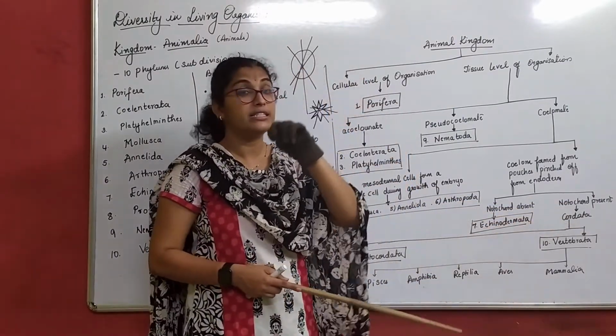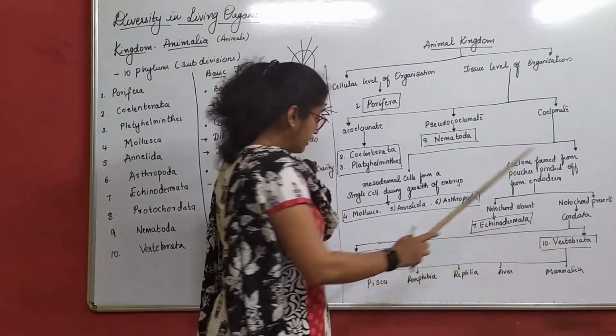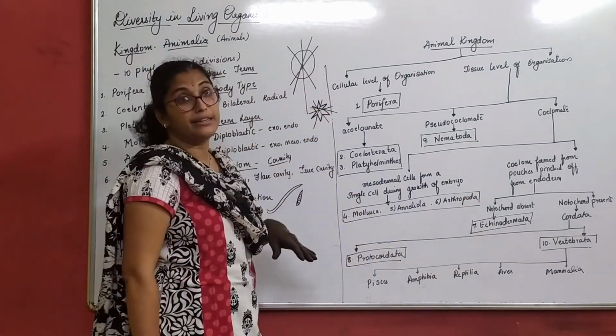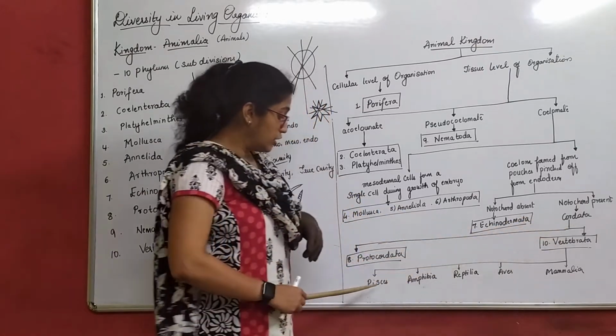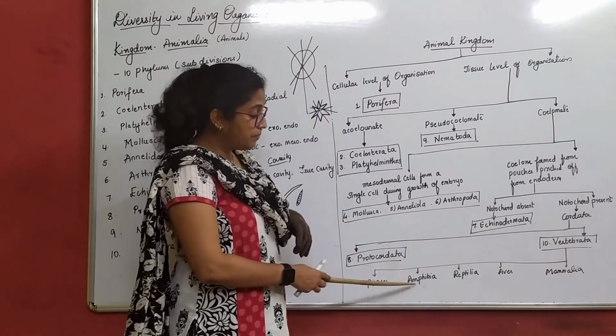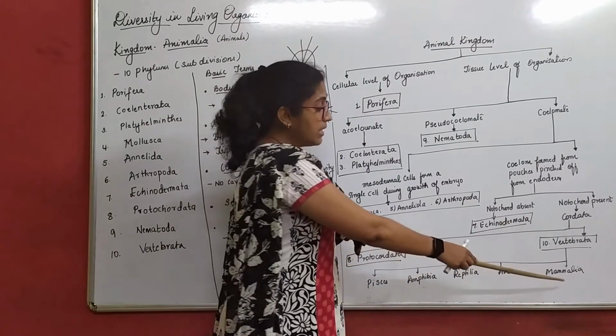Again, Chordata has two types, that is Vertebrata and Protochordata. Under Vertebrata, you have Pisces, Amphibia, Reptilia, Aves, Mammalia.